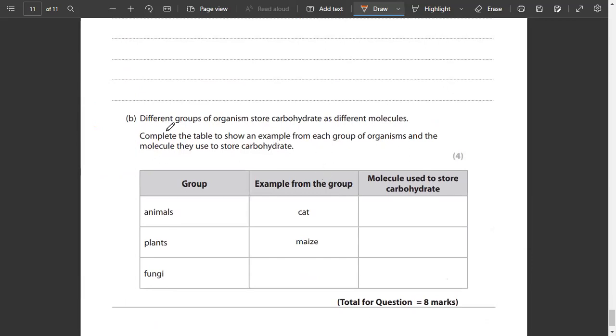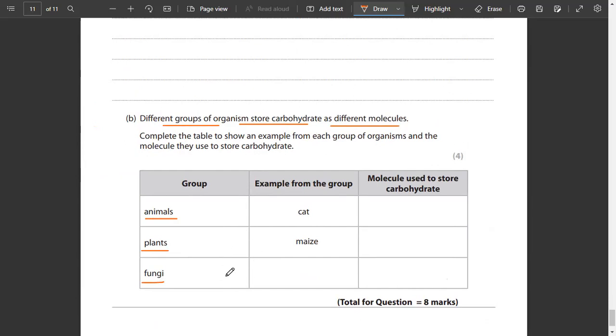हाँ, ये हम कर सकते हैं. Different groups of organisms store carbohydrates as different molecules. Complete the table to show an example from each group of organisms and tell how they store carbohydrate. Animals, plants, and fungi. Example from a group. Now you're going to tell me the answer right now.